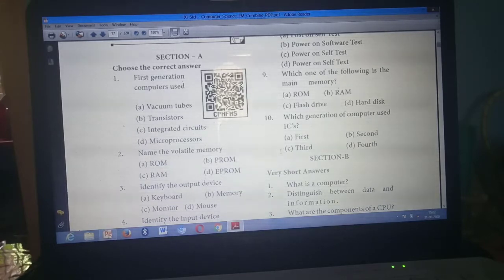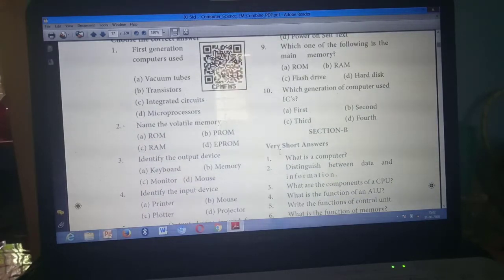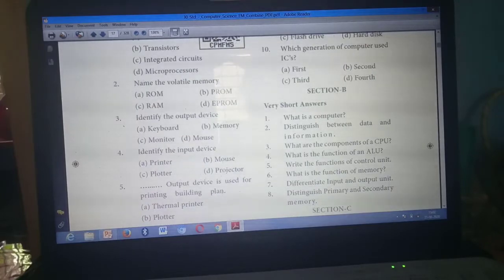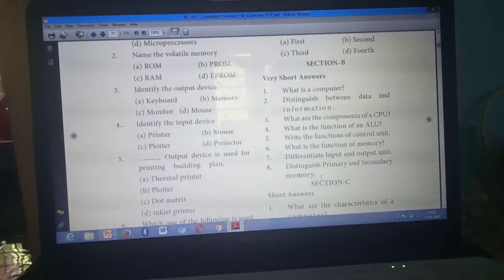Finished? Next we are going to mark the 2 mark questions. This is very short answer, meaning 2 mark questions. Short answers mean 3 mark questions. So first you write the page number here. Afterwards I'll explain from where to where you need to mark.